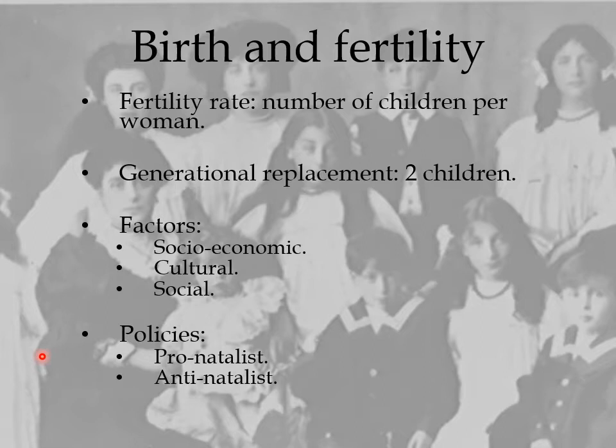And of course, social factors such as the economical structure or the structure of the society. For example, when the woman accesses jobs. If a woman starts having her own career, her own studies, and so on, she won't stay in the house taking care of the children, but will prefer having her own life.